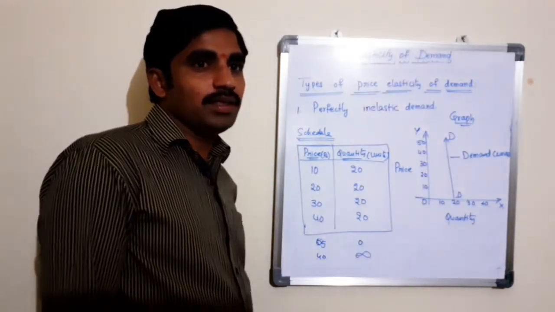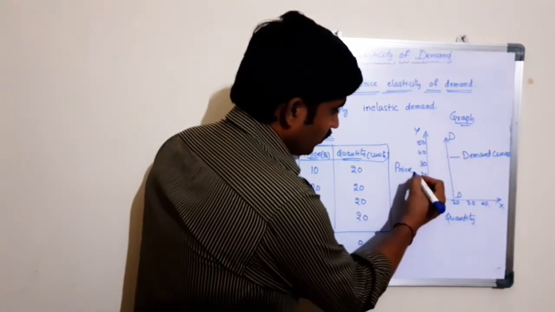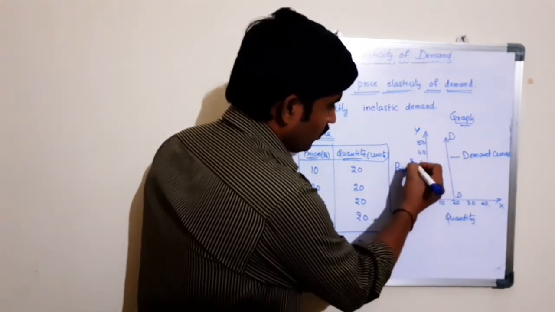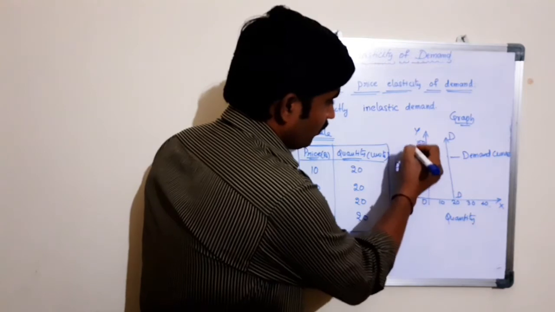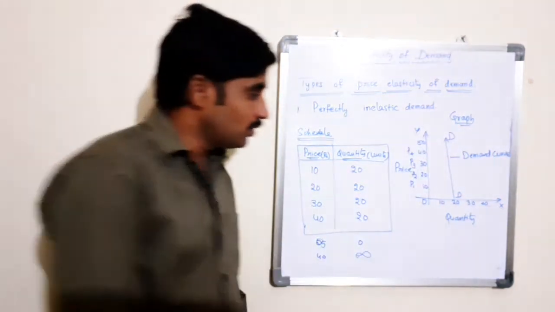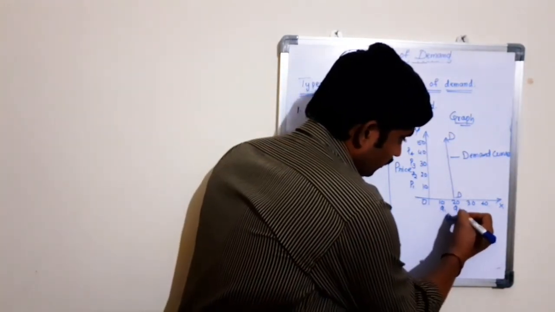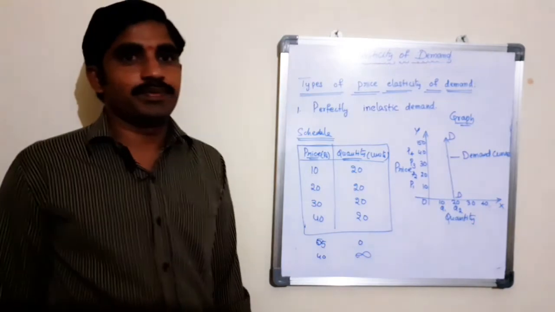The movement in price from OP1 to OP2, OP1 to OP3, OP1 to OP4 and so on, produces no change in quantity, that is OQ.